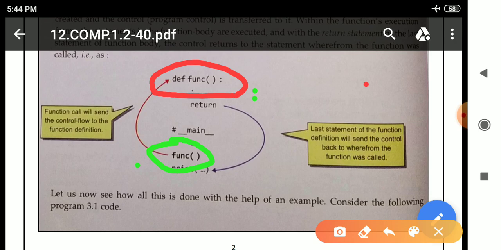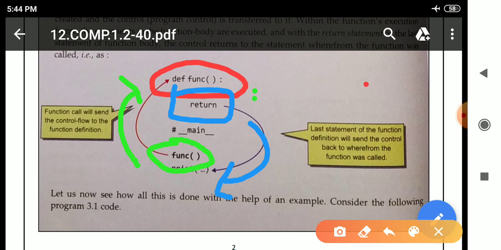After that, the arrow moves to the function definition. It will check whether this particular function is present or not, or whether it is correct or not. After verifying the function header, it will execute the function body.